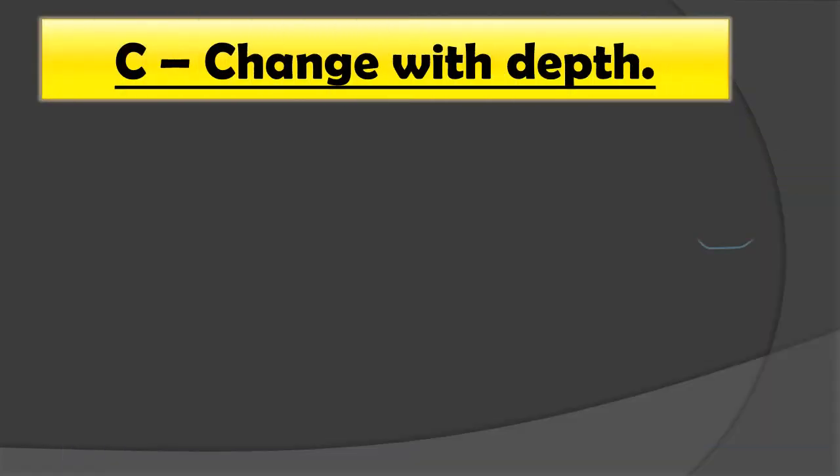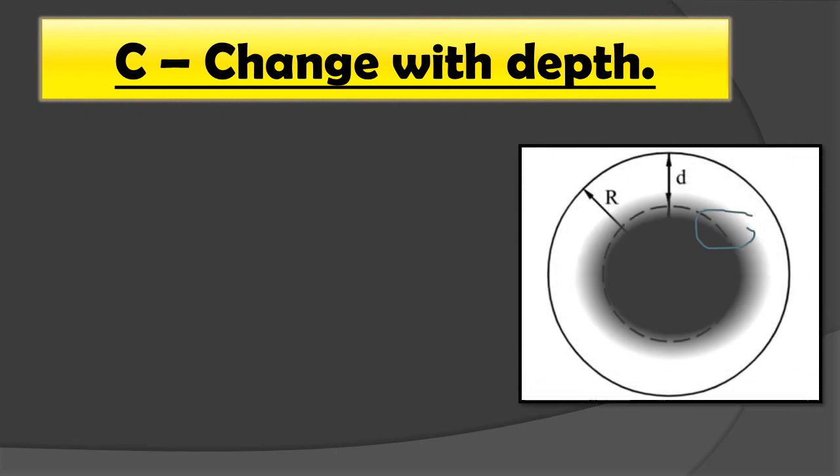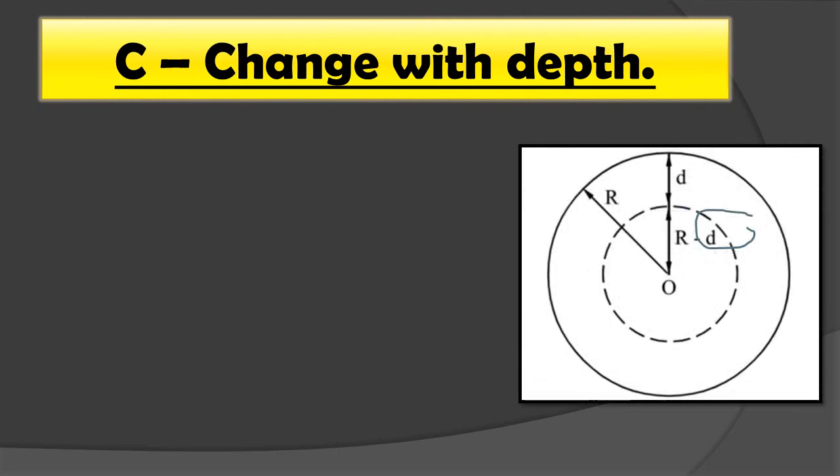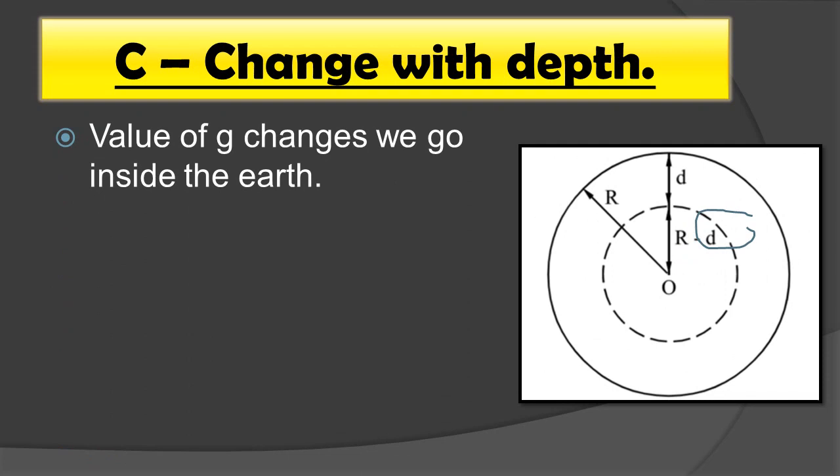Alright, now next is change with depth. The value of g also changes if we go inside the earth, and the value of r in equation number 3 decreases. One would think that the value of g should increase as per the formula.